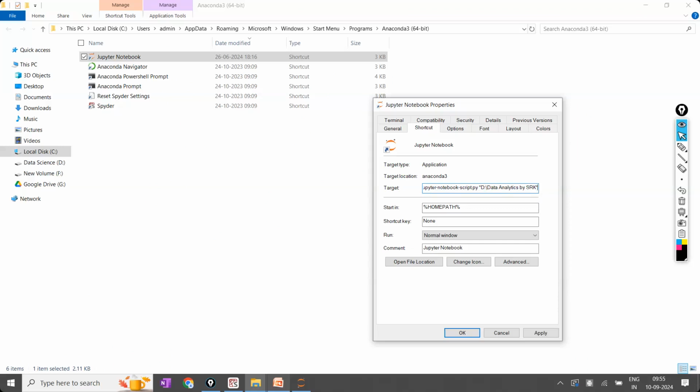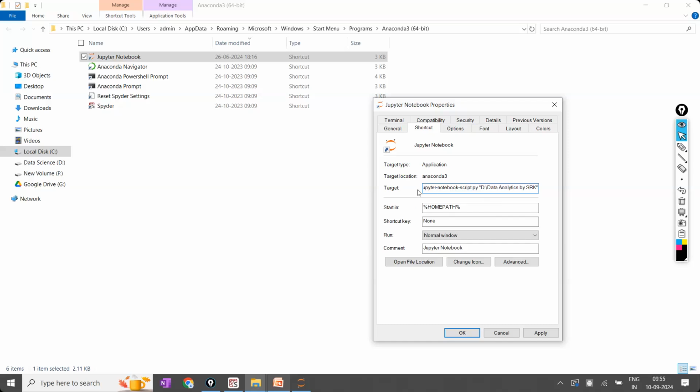One student will be there. What they will do, I will show now. After completing this, he will come to this shortcut and I ask him to delete now. In a flow, he will delete the entire thing. After deleting the entire thing, he'll copy the path I have shared and click on apply. Sir, it is not opening, he will say. Don't do like this.